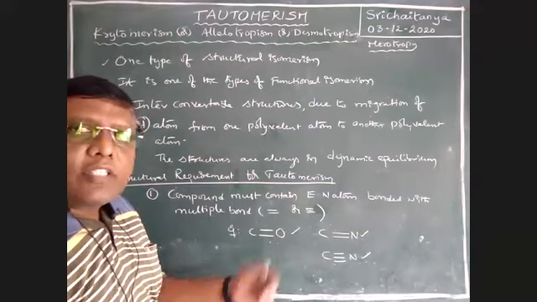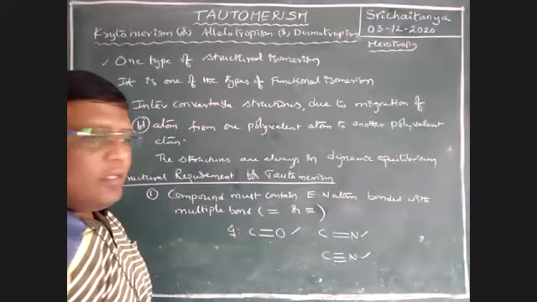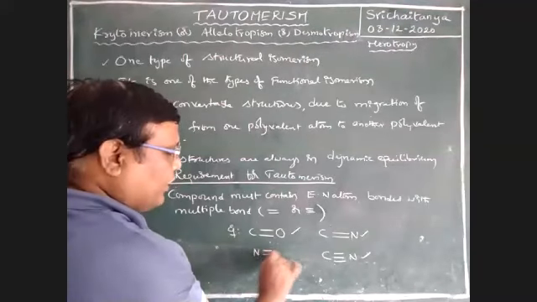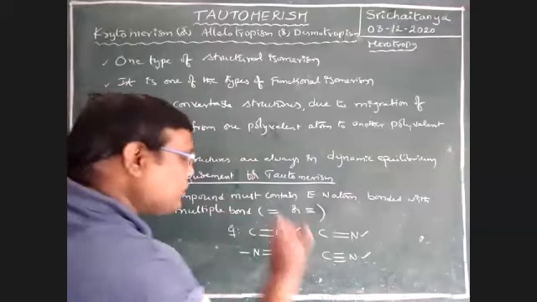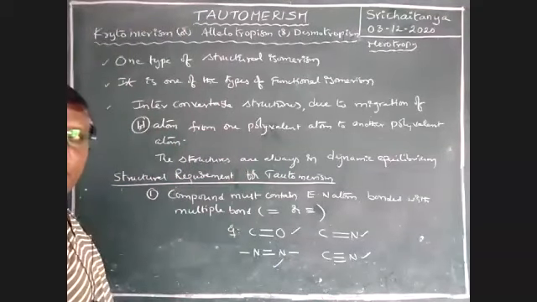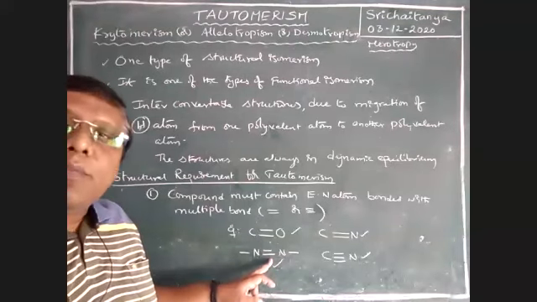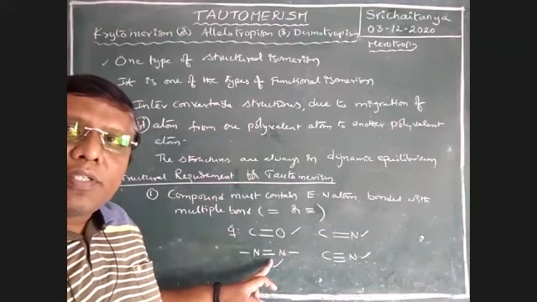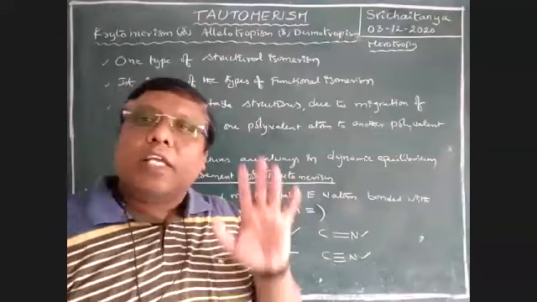The molecule must contain this. Generally either oxygen or nitrogen is used, boys. Nitrogen bonded with nitrogen is also possible. Only either a double bond or triple bond. Single bonded nitrogen is not accepted.